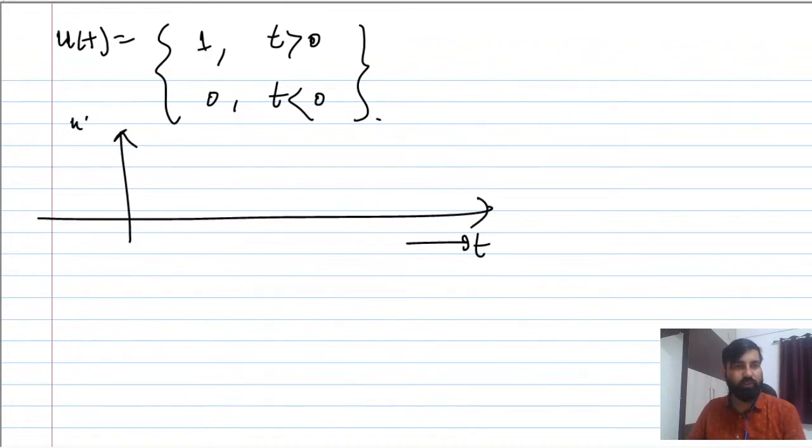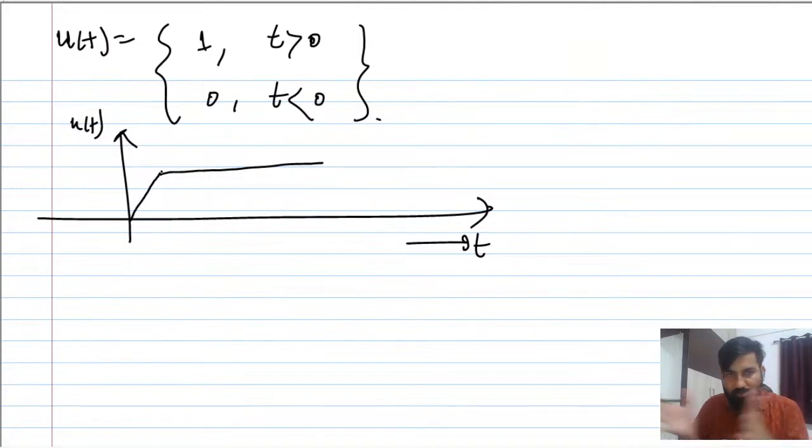This is u of t. What they have said here is that for t greater than 0, we always represent the approximated function. It will look like this, because the moment you start something, it is not possible to directly reach 1 at t equal to 0. You have to make sure of that. So it starts like this and goes like this. But what we can do here is approximate this. So the approximated one will be like this.